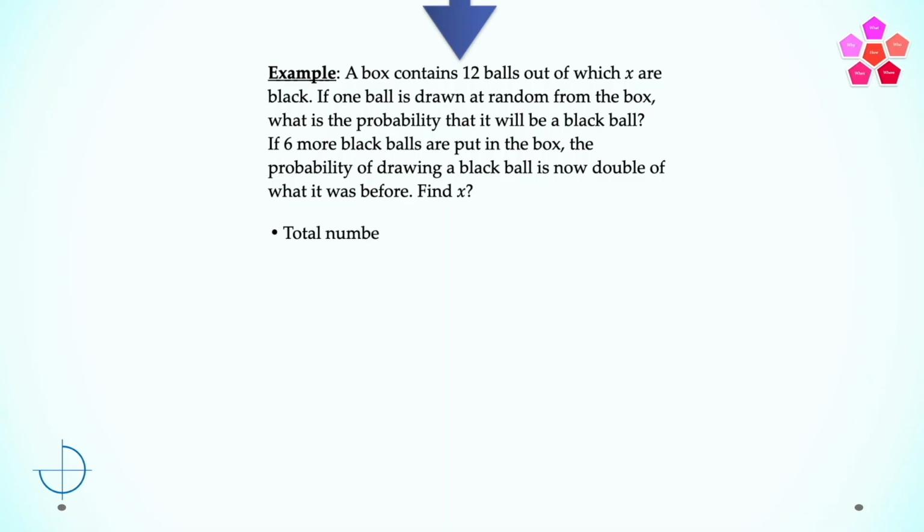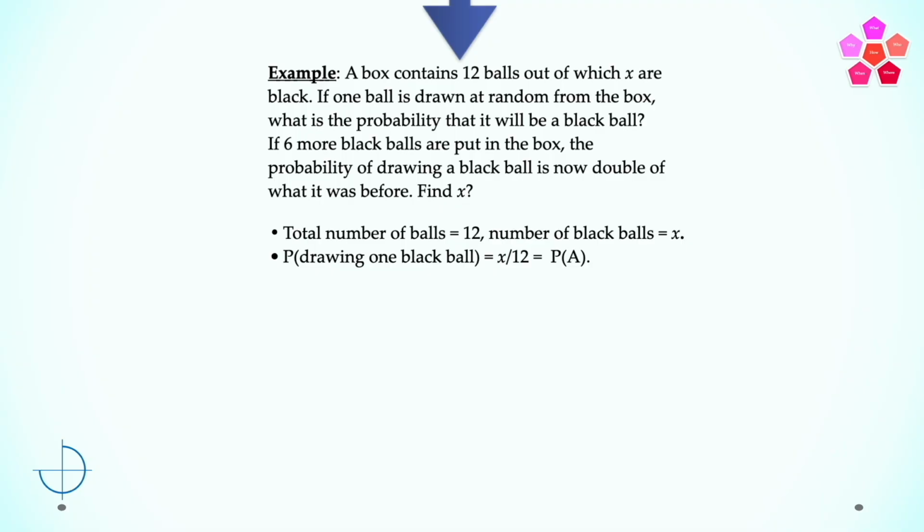Let's say the total number of balls is equal to 12. Number of black balls is equal to X. So the probability of drawing one black ball is equal to X by 12. So let's mark this as P of A, that is probability of the event A. Now 6 more black balls are added. The total number of balls now is equal to 12 plus 6, which is equal to 18.